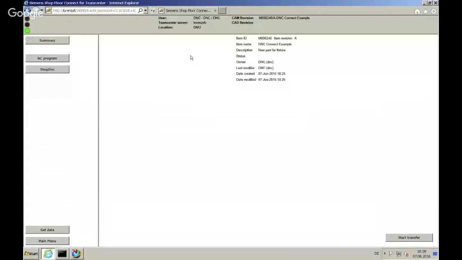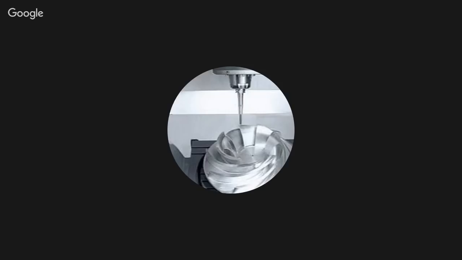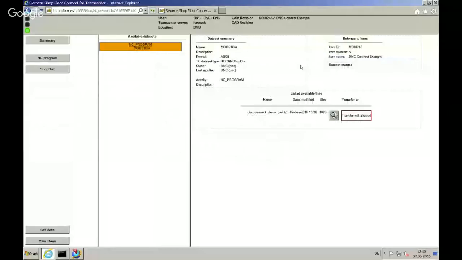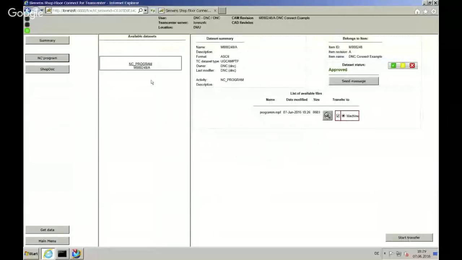Well, now I'm showing you how it looks. I have the NC program here. We have approved it, so we can look. Okay, this is the NC program we created. Also, I have a shop document. That is this text. The operation list is the difference that I had here. Okay, looks good. As I said, much more, but then we want to transfer to the machine.